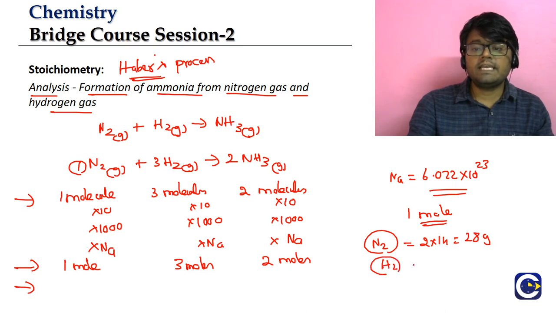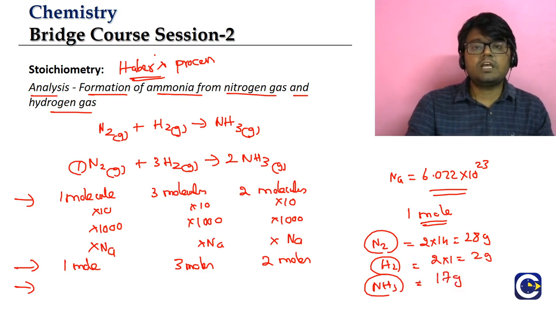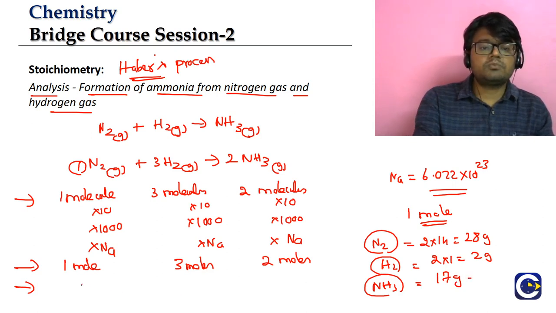Molar mass of hydrogen gas: the gram atomic mass of hydrogen is 1, and 2 hydrogen atoms are there in the molecule, so 2 into 1 will be 2 grams. And ammonia has 1 nitrogen, 14, plus 3 hydrogens, 3 into 1. Totally it will be 17 grams. So molar mass of nitrogen is 28 grams, molar mass of hydrogen is 2 grams, and molar mass of ammonia is 17 grams. Now we will come to the mass analysis.